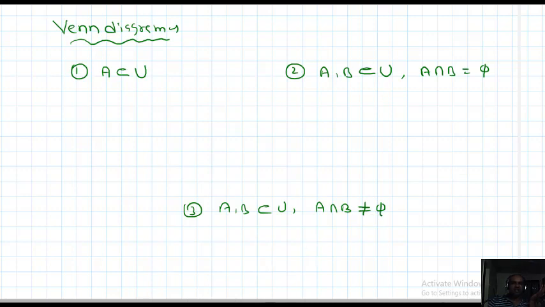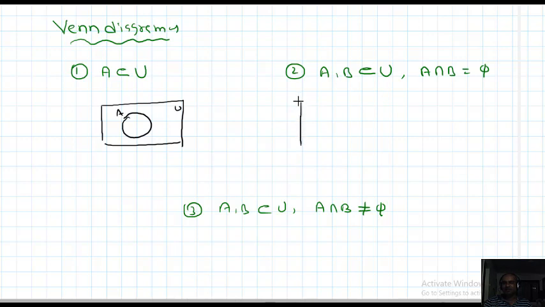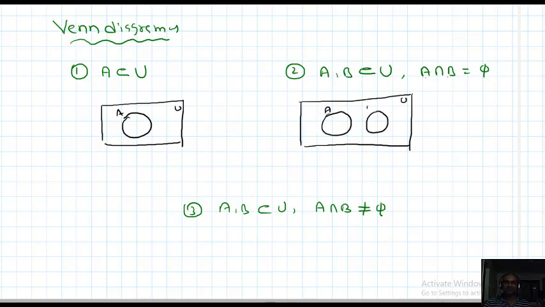Now we want to draw the Venn diagram for these situations. First of all, the universal set for all. Only one set A inside, so you just draw a circle labeled as A. This is the Venn diagram for this situation. Here also the universal set U should be drawn. Next, A and B: what type of sets, joint or disjoint? Disjoint. So this is A, this is B. This is the Venn diagram for this situation.